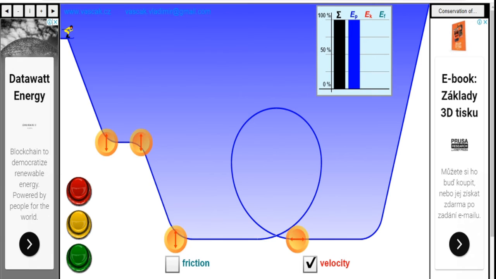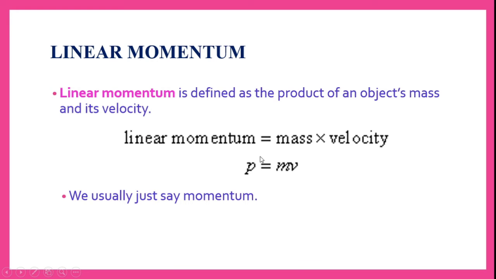This is how we calculate, we can show to the students the potential energy and kinetic energy. Now we will see what is linear momentum. Linear momentum is defined as the product of an object's mass and its velocity. We know that mass is m and velocity is v. So linear momentum is nothing but the product of mass and velocity.